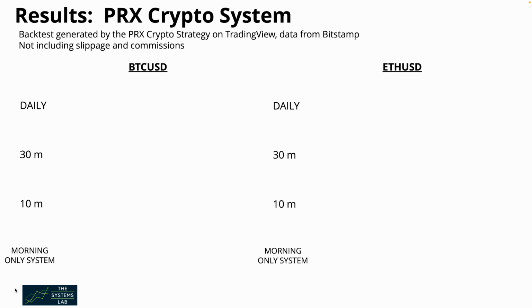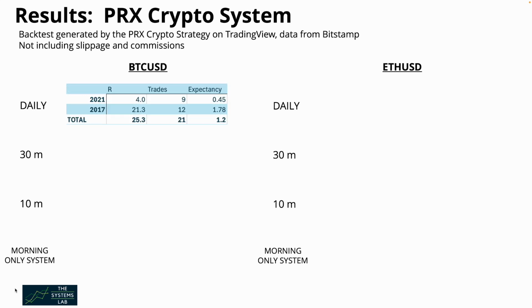Our results for Bitcoin on the daily charts for 21 and 17, we have a total of 25.3 R over 21 trades, which gives us an expectancy of 1.2. For me, personally, as a trader, I like to see an expectancy of 0.2 for any systems that I'm going to trade. So I really like to see 1.2. It's quite high.